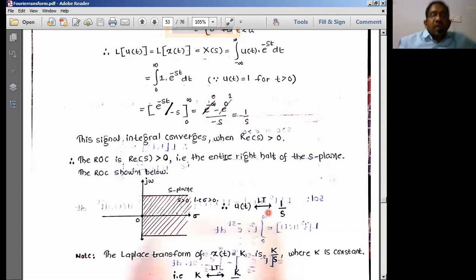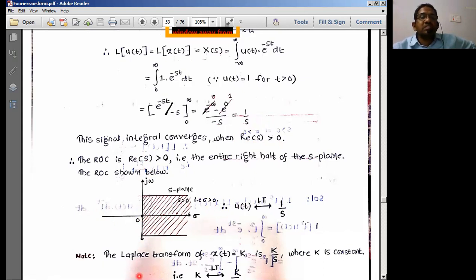That means I can write it as real part of s greater than 0, or sigma greater than 0. Right. So this is the correct representation. Sigma means what here? Just draw two axes, right?